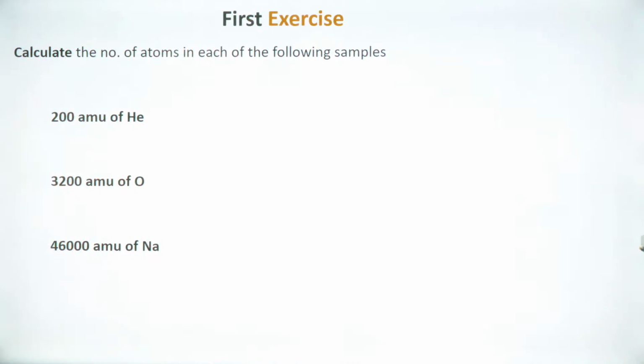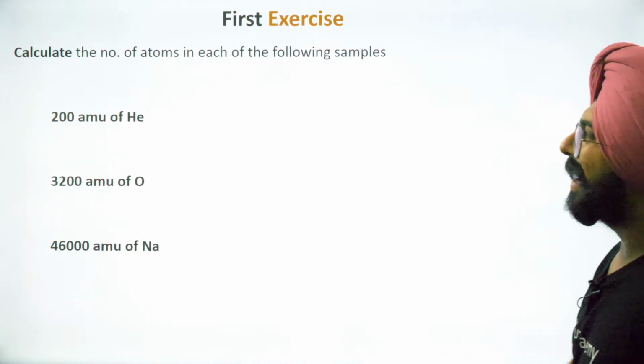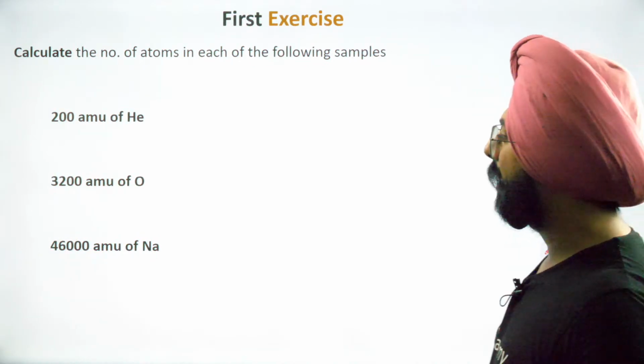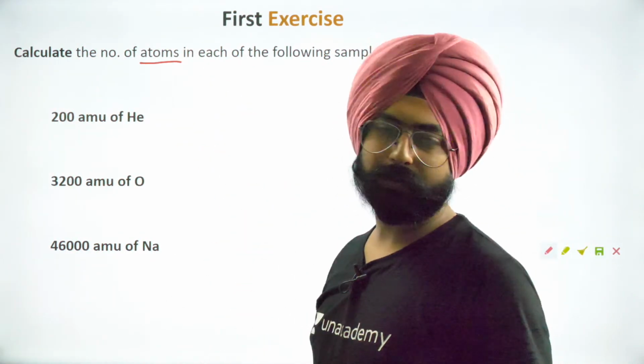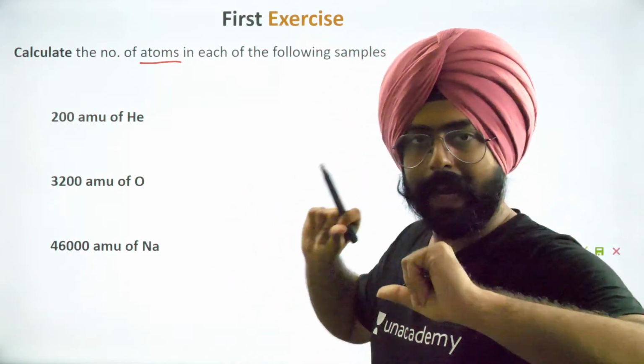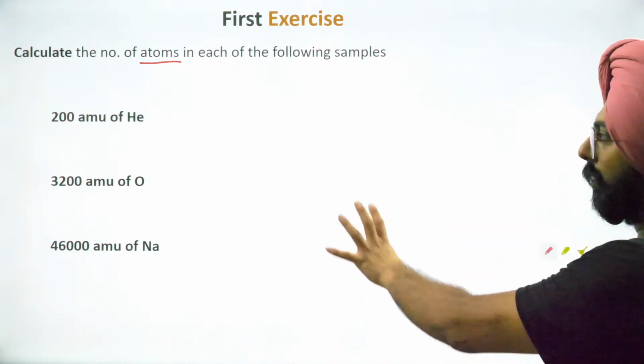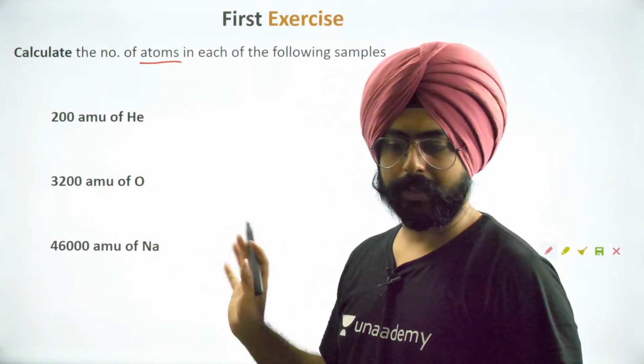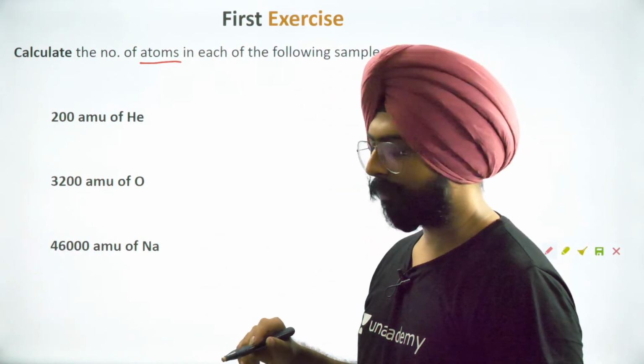Chalo, karte. First exercise. Calculate the number of atoms in each of the following samples. You have to calculate the number of atoms in each of the following samples. We'll do these exercises as quickly as we can. Next 15 minutes, we'll solve these type of questions. Fine.